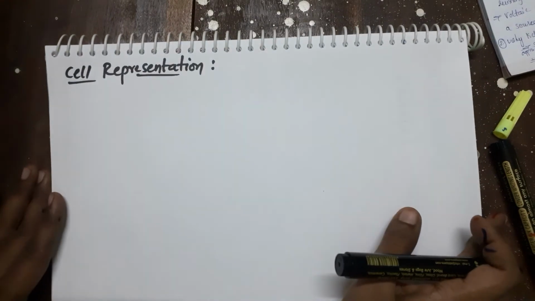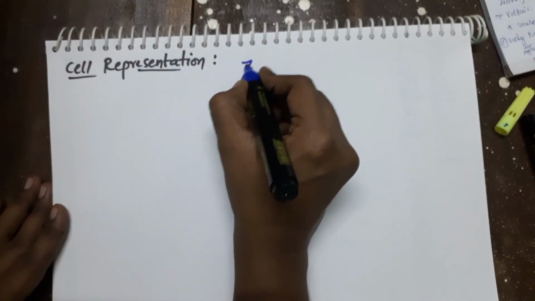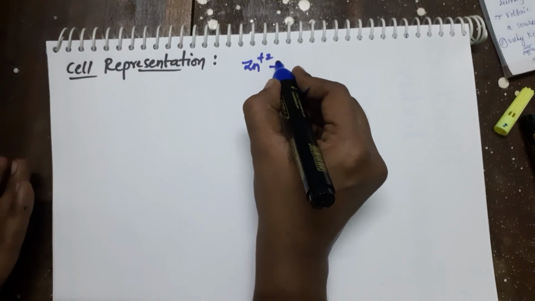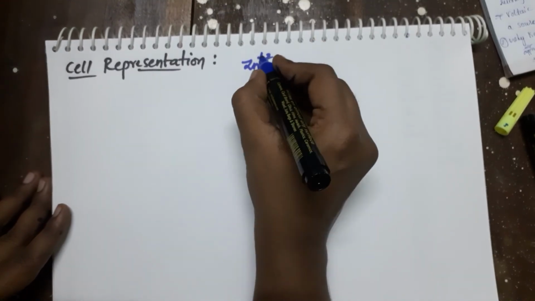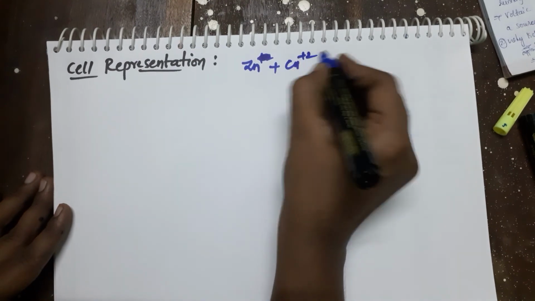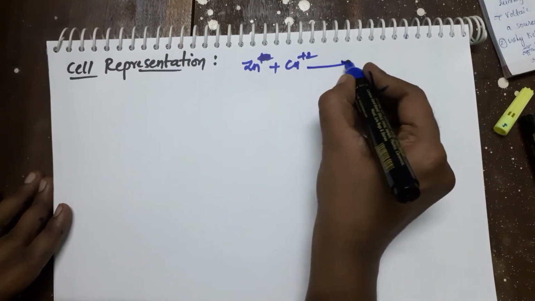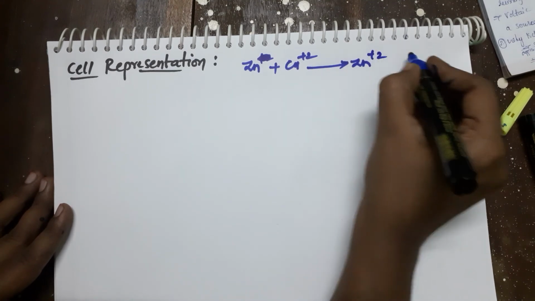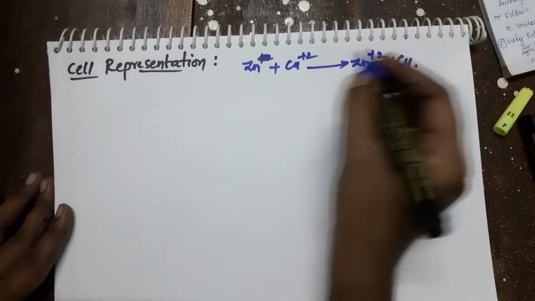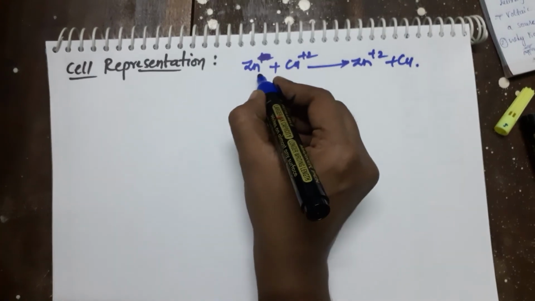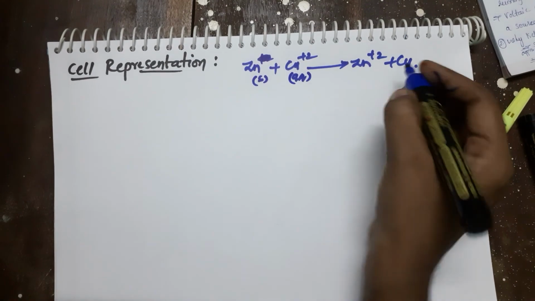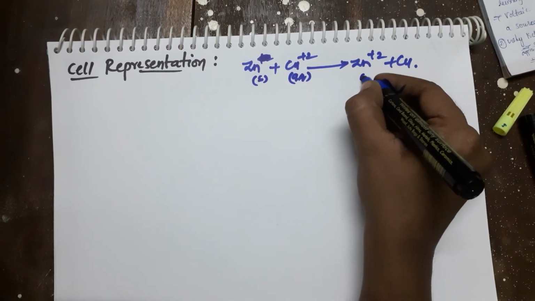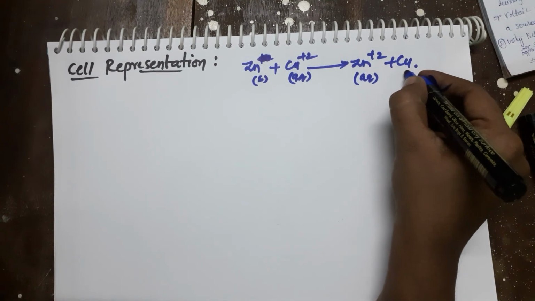Next, the cell representation in the galvanic cell or Daniell cell. First, what is the total net reaction here? Zn is oxidized at the anode to produce Zn plus 2, and the electrons are accepted by copper plus 2 ions, which produce copper. So this is the total net reaction, where zinc and copper are solids at the electrode and the ions are in the aqueous solution.